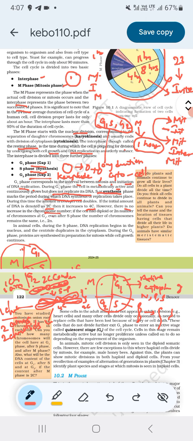If the cell had diploid or 2n number of chromosomes at G1, even after the S phase the number of chromosomes remains the same. Suppose this is a cell having a diploid number of chromosomes, even after the S phase it will have the diploid number of chromosomes only. I'll draw it neatly.